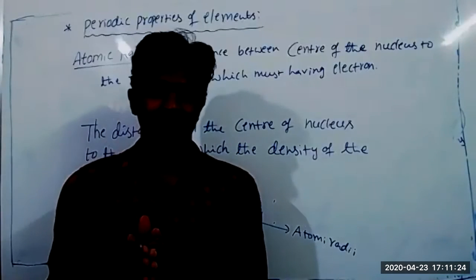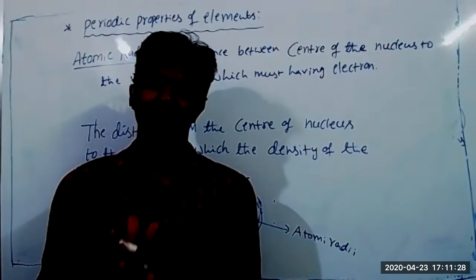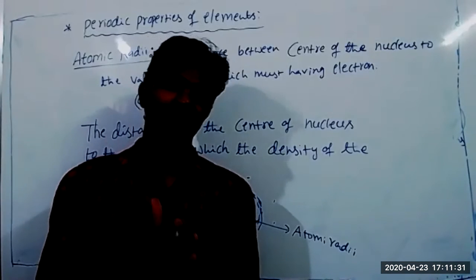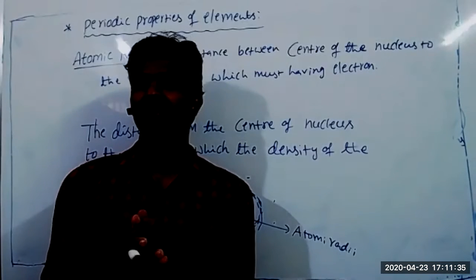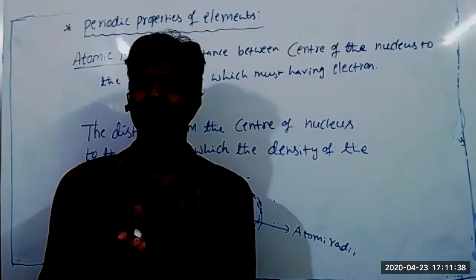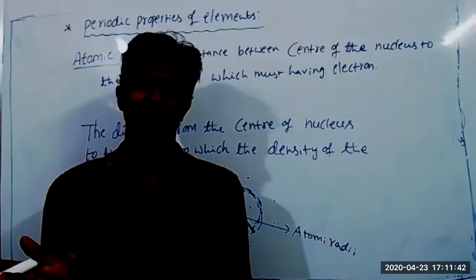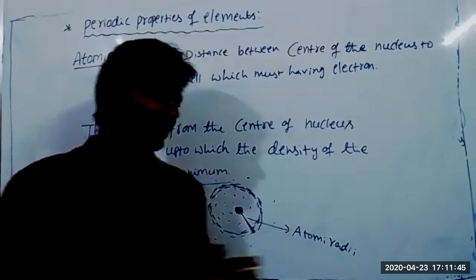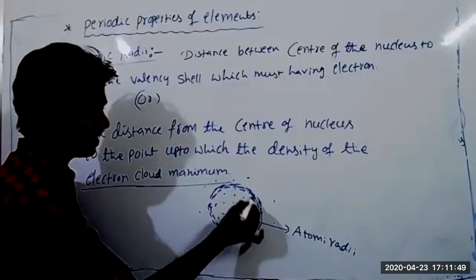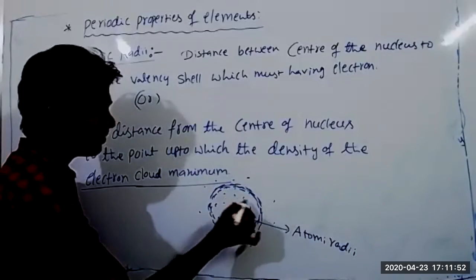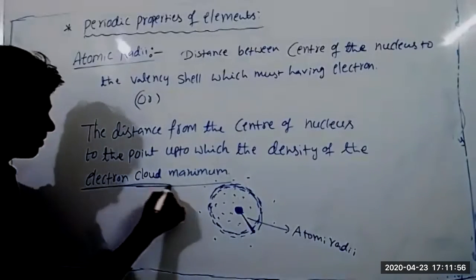suppose in a day, where are you spending the maximum time: at home, or playground, or in school, or in a shopping mall, or somewhere? Where are we spending most of the time? At home only. Yes, sir. The probability of finding you is the maximum at home. So here also the probability of finding the electron is maximum in this area, this surface. Here also, but very less. Here is the maximum. That's called electron cloud.